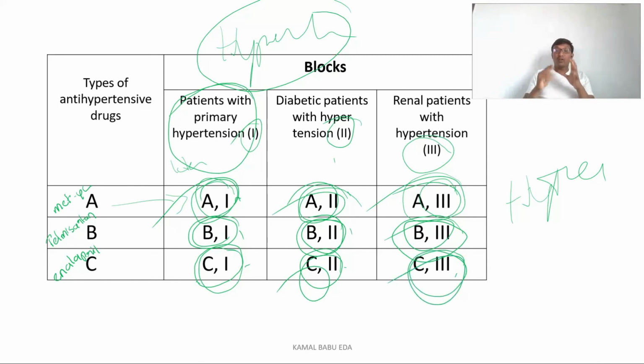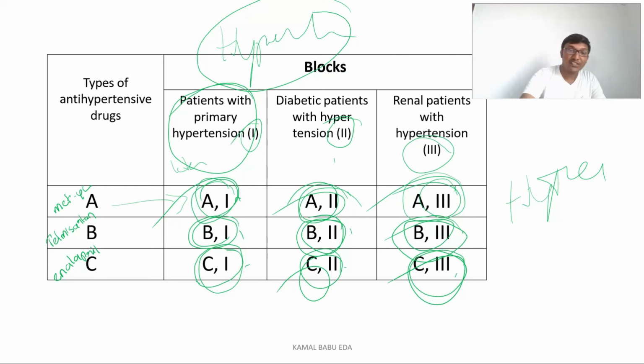Now what I will do, I will study the desired effect. So the patients who received the Metaxel, all the patients here homogeneously they received all the three drugs. So what I am doing is I am checking the effect of the tablet. So I will check the effectiveness of treatment in primary hypertensive patients, the diabetic hypertensive patient, and renal hypertensive patients.